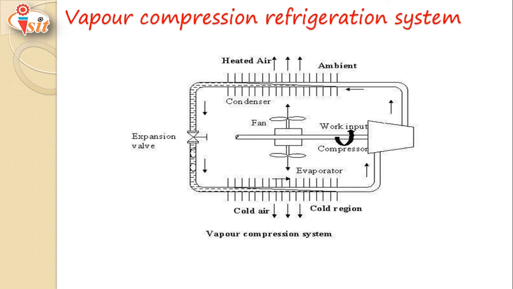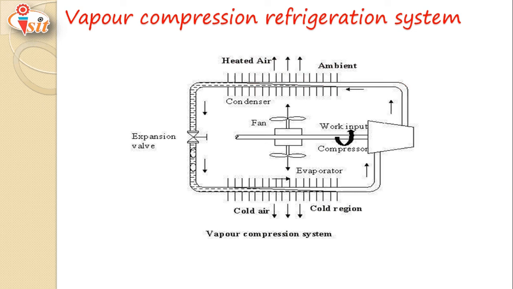This is a schematic figure of a vapor compression refrigeration system in which the compressor is shown, which runs with the help of electricity. In the compressor, vapors of refrigerant are compressed, due to which high pressure high temperature vapors of refrigerant are formed. These high pressure high temperature vapors flow through the condenser. In the condenser we may use either air or water as cooling medium.